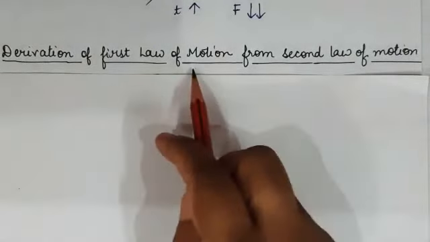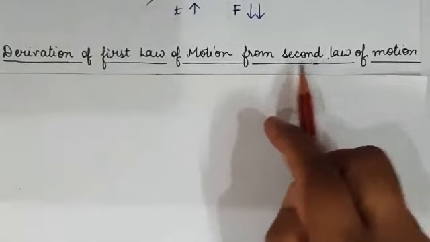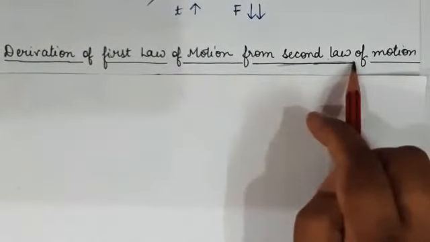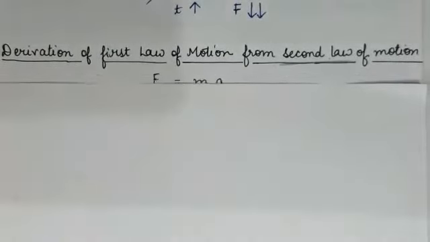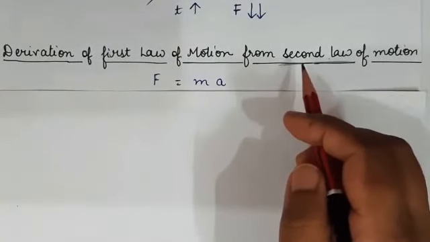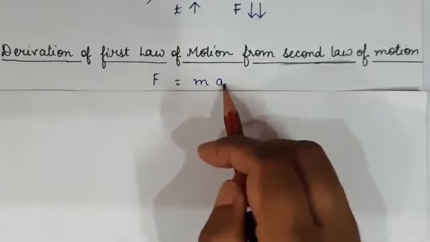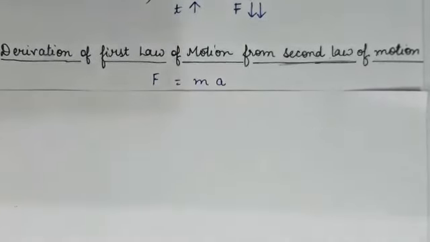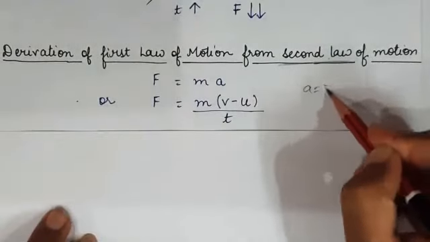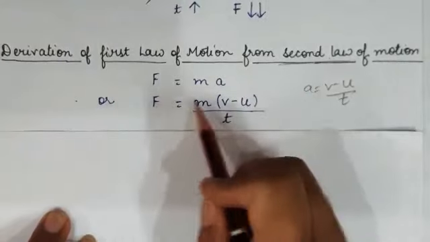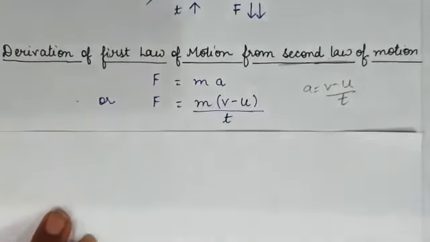Now we have derived the first law of motion and second law of motion. So there is one more topic, derivation of first law of motion from second law. From this Newton's second law of motion, that is F is equal to ma, we can derive the first law. How? Let us see. From the second law, what is the formula? Force is equal to ma. m means mass, a means acceleration. Now substitute the value of a in this equation. a is equal to (v minus u) upon t. So F is equal to m(v minus u) upon t.